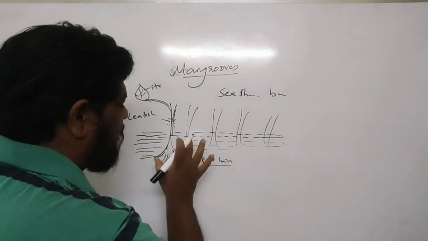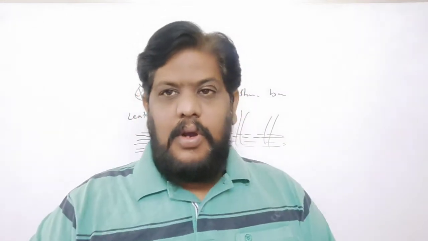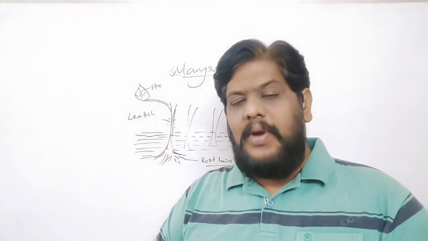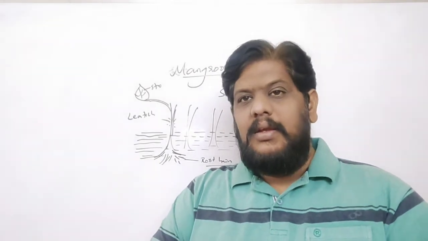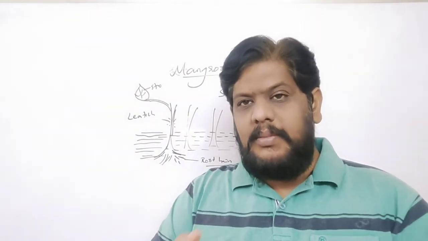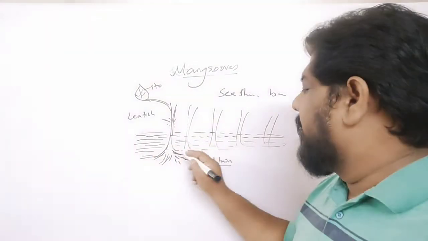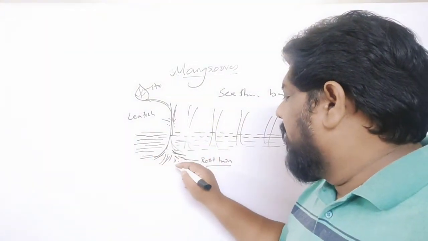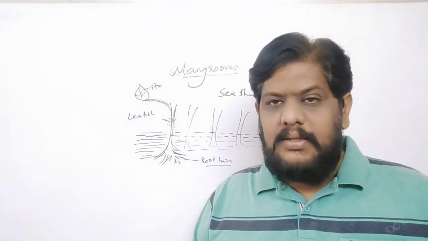Now these plants, our usual plants, cannot directly take the oxygen from the water, right? They don't have that kind of system to take oxygen from the water. So if the plants are completely immersed in the water, the root hairs will not be able to respire, and ultimately that will lead to the death of the tree.